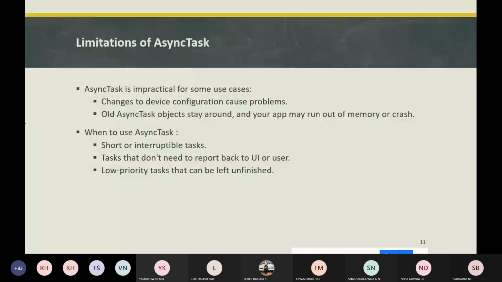If your high priority task is running too long, updating of the UI will often be poor. Whatever you want to update to the UI will often not be updated properly. Then in those cases we can use async task loaders.